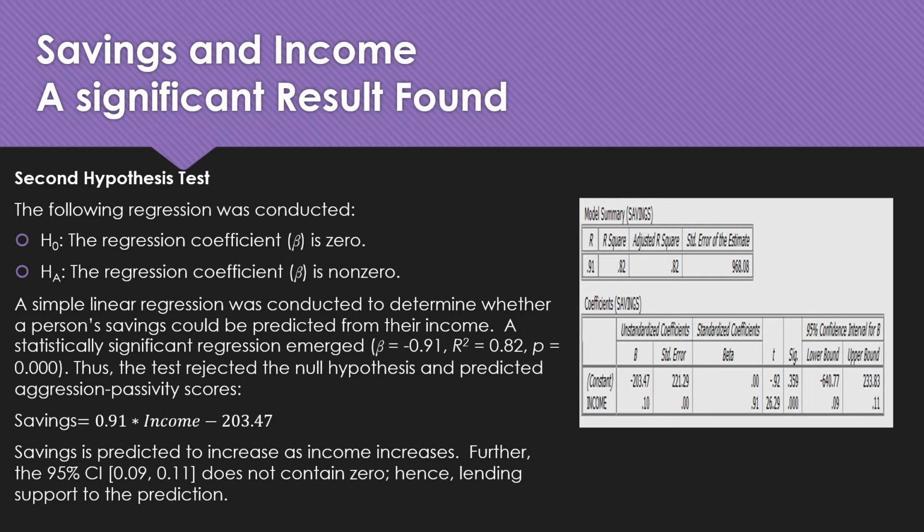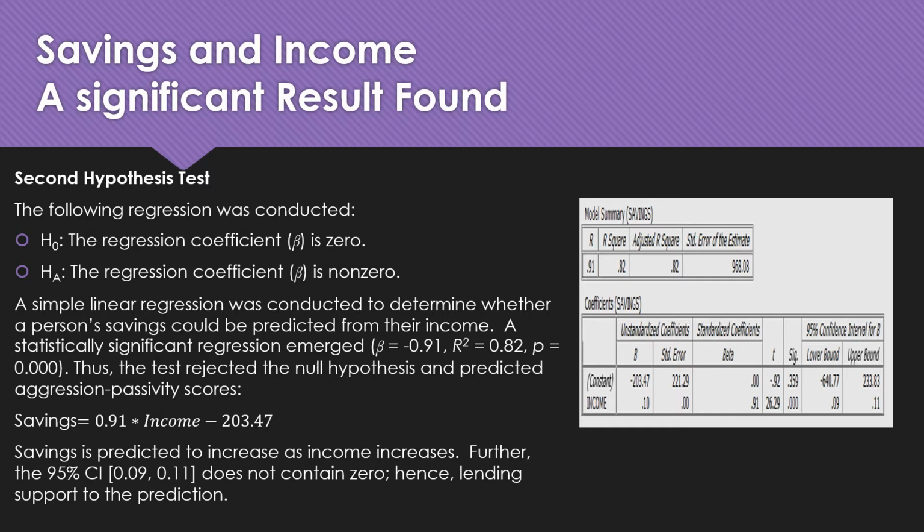The second regression test was conducted to establish whether the savings of an individual could be predicted from the income of the person. A statistically significant regression emerged with a beta value of 0.91, r squared of 0.82, and p-value of 0.000. The test rejected the null hypothesis and concluded that the savings of an individual from this analysis can be predicted by the regression relationship.